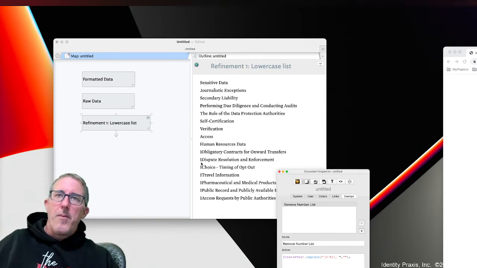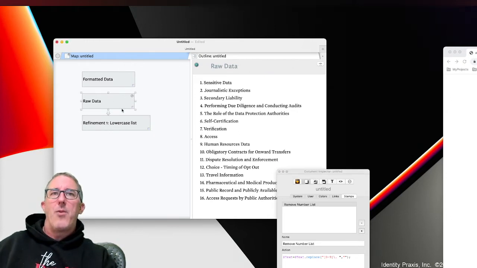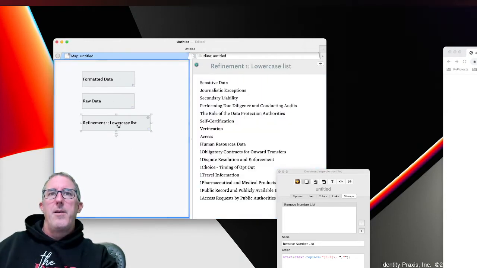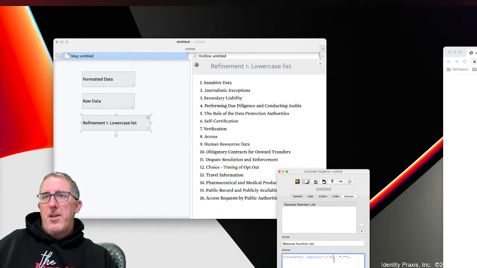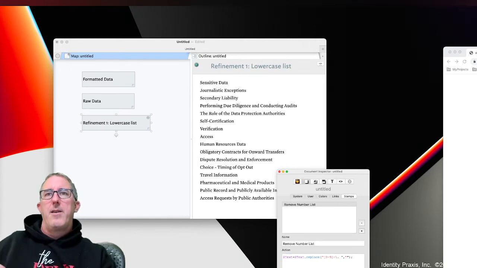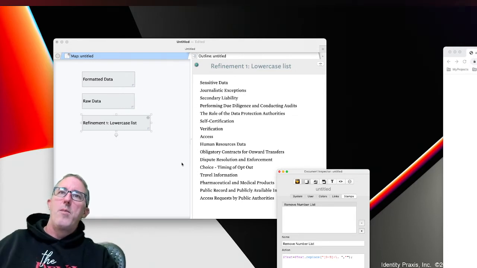except for the ones here. Now you can ask, okay, what happened? Well, I told it to replace the numbers followed by a period and a space, and that's exactly what it did. That's why we have raw data. So if we go back here and I paste this in again, I'm going to modify my regex to look for all numbers plus the period and a space, and hit enter. And now we get our full removal of the list.